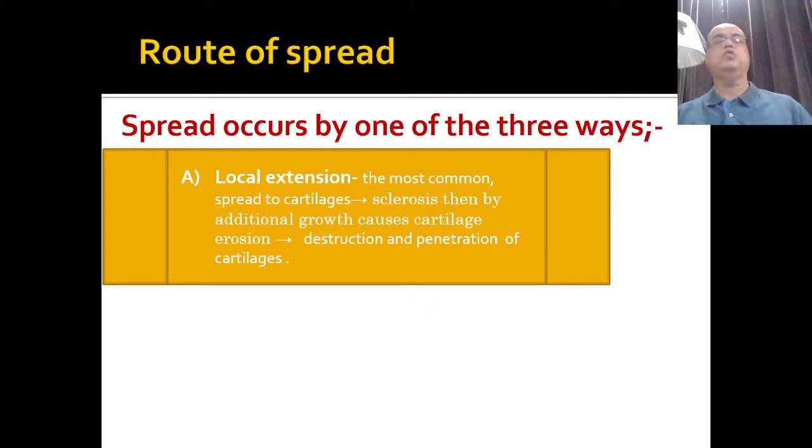So the most common route of spread is local extension, and as we know, the laryngeal framework mainly consists of cartilages. So there will be spread to the cartilage leading to sclerosis, and then additional growth of the tumor will cause cartilage erosion, and ultimately there will be destruction and penetration of the cartilages, and the tumor will spread to the structures adjacent to the larynx.